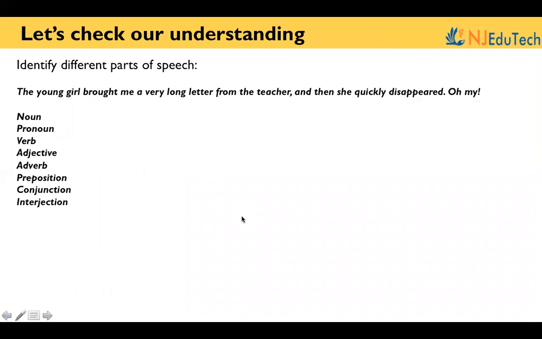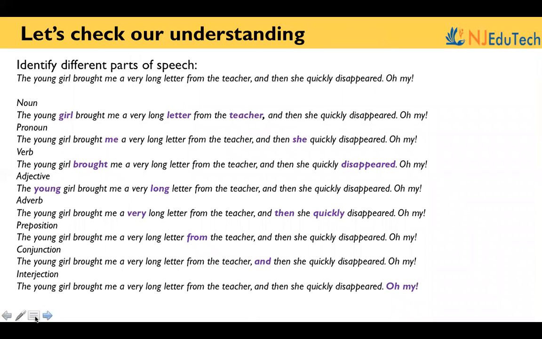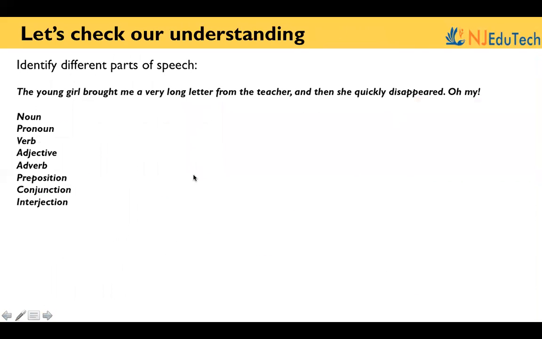So here we come to the end of pronoun. For your understanding, there is a worksheet here. The young girl brought me a very long letter from the teacher and then she quickly disappeared. So in this sentence, you can point out the pronoun. Although the answer is given here, try not to look at it so that you can have a clear understanding of the concept. Thank you.